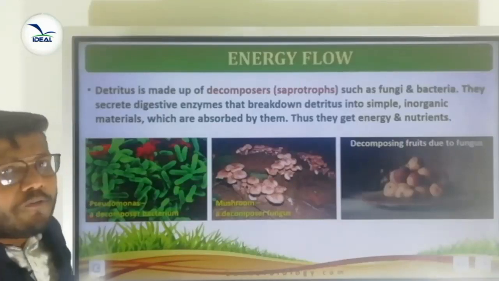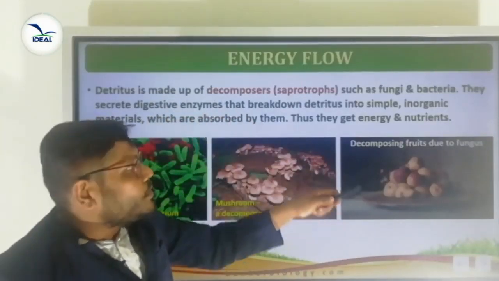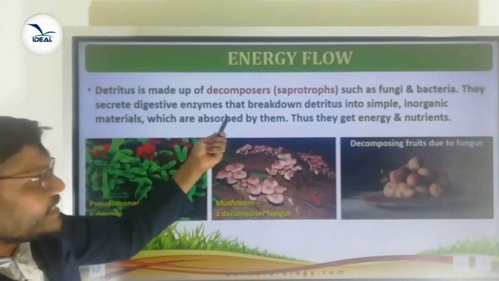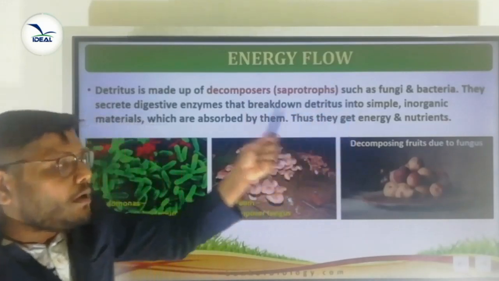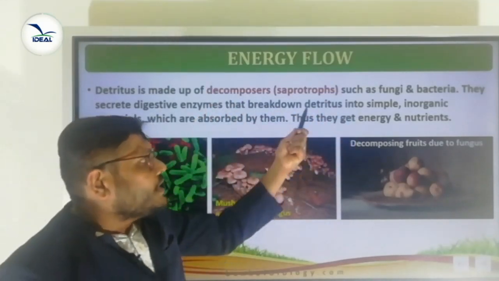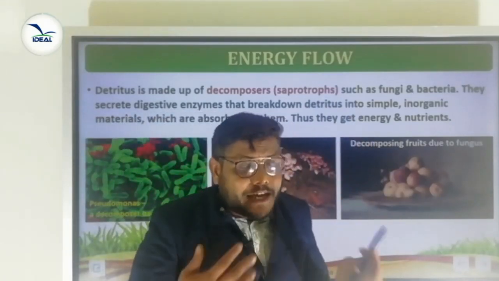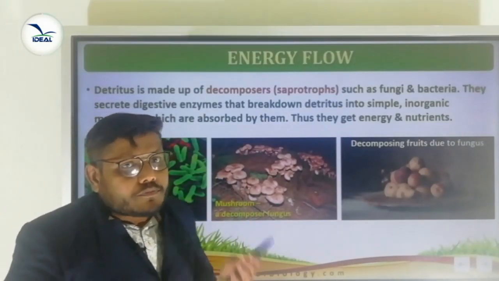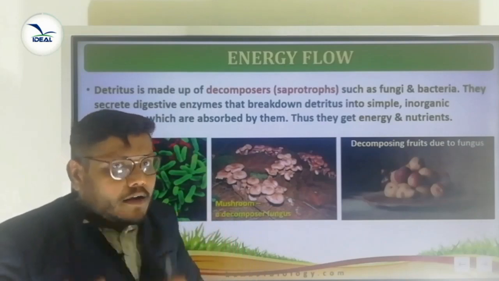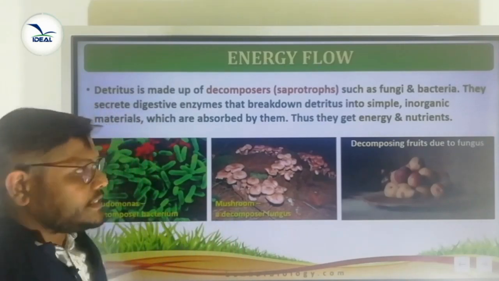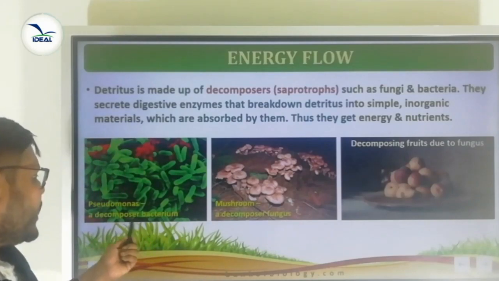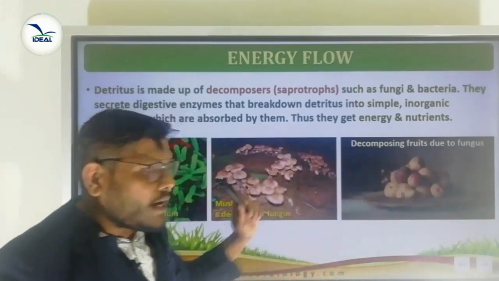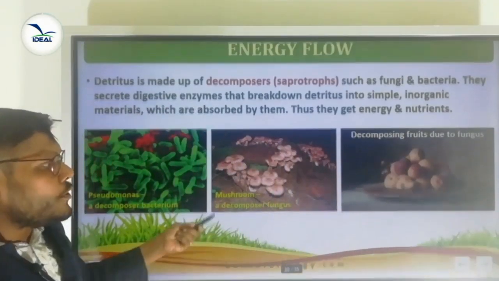Is it clear? Before, we already explained that detritus is made up of decomposers or saprotrophs such as fungi and bacteria. They excrete digestive enzymes that break down detritus into simple inorganic material, which is absorbed by them. Thus, they get energy and nutrients. This is the decomposition. Saprophyte means the organism consumes dead remains. Examples: Pseudomonas, a decomposer bacterium; mushroom, a decomposer fungi; decomposing fruits due to fungus. These are all examples of saprotrophs.